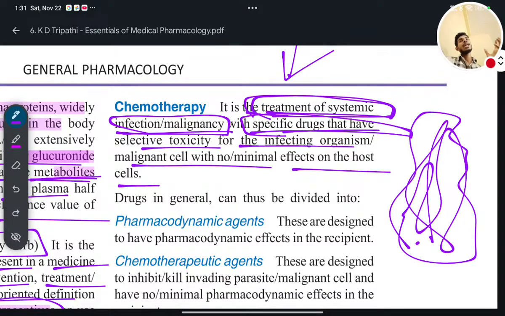Malignancy relates to the movement of something inside the circulatory system through blood. So if infection is taking place inside the blood, it will be treated by using some specific drug that has selective toxicity. You have to remember selective toxicity for the infecting organism or malignant cell, with no or minimal effect on the host cell. What does it mean?